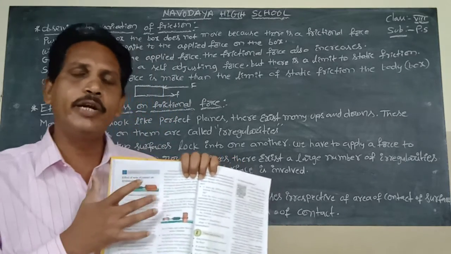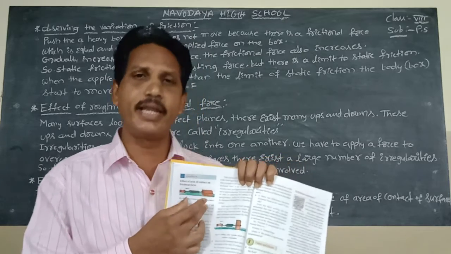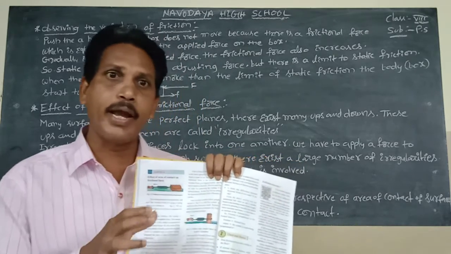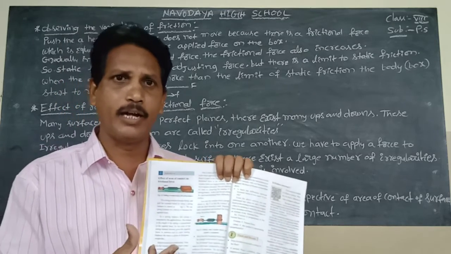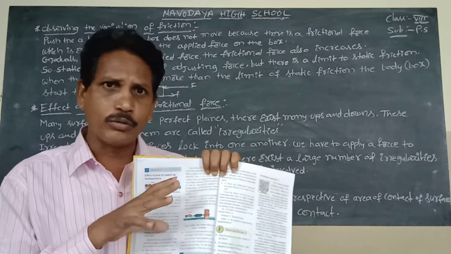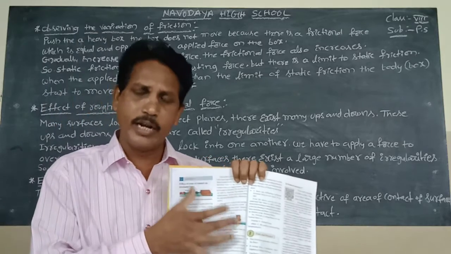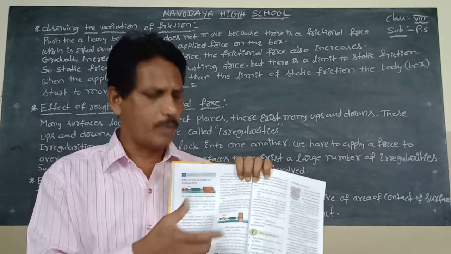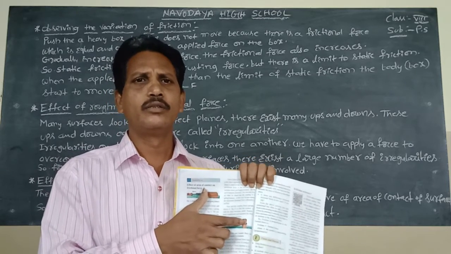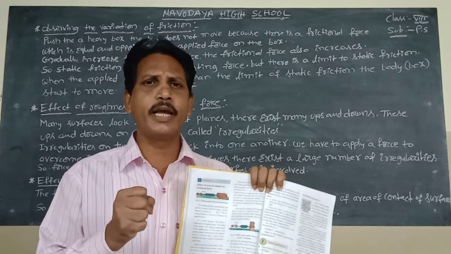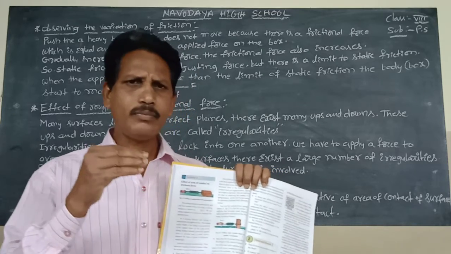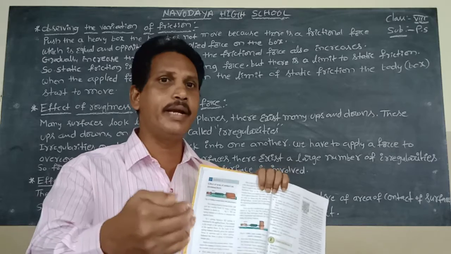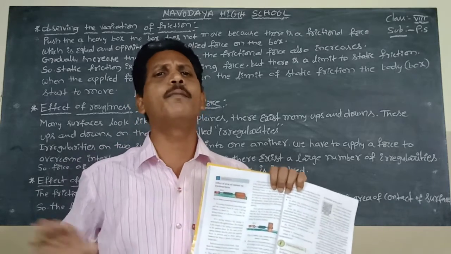In the first case, the wooden block occupies more space, more area. In the second case, the vertical direction wooden block occupies less area, a small area. We apply the same amount of force on both these wooden blocks, so the frictional force is also the same between them. So we conclude the frictional force is a constant force, or independent. The frictional force is independent of the area of contact of the body.